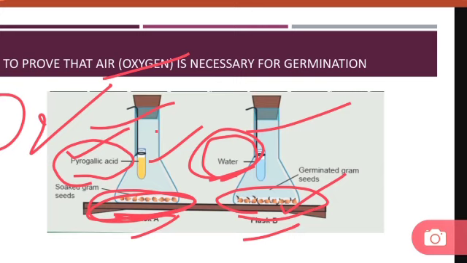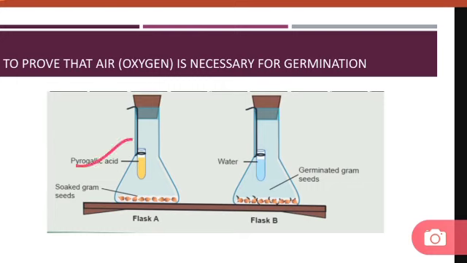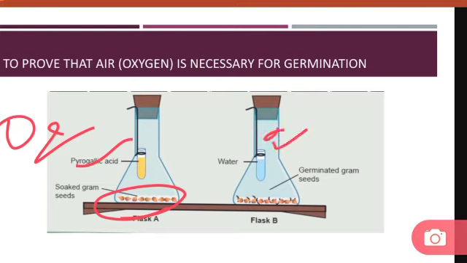Because in flask A, a substance known as pyrogallic acid was kept, which absorbs oxygen, and oxygen is necessary for the germination of seeds. So the seeds will not germinate. While in flask B, there is presence of oxygen inside the flask, so that will be absorbed by the seeds and the seeds will germinate. So hence we can prove that air is necessary for germination.